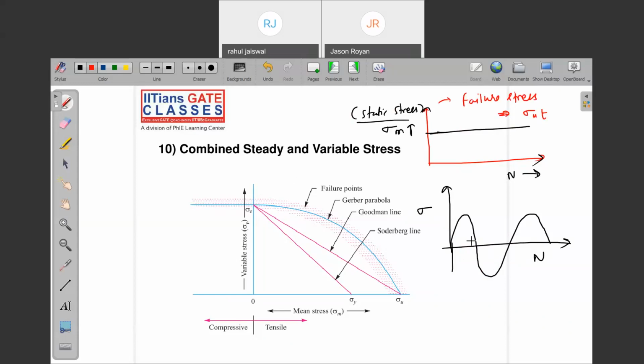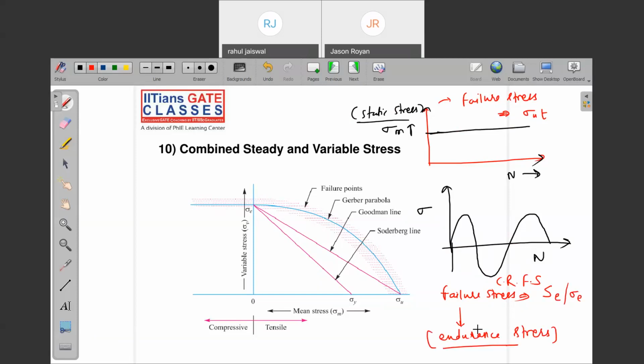When the component is subjected to completely reversed fluctuating stress, then what is the failure stress? Just tell me, very easy. Try to put your mind into that completely reversed fluctuating load, or fatigue load. I already discussed this. Sigma max? No, no. Can I say Se or sigma e? Endurance stress. What is the failure stress? Endurance limit, endurance stress. Very good.